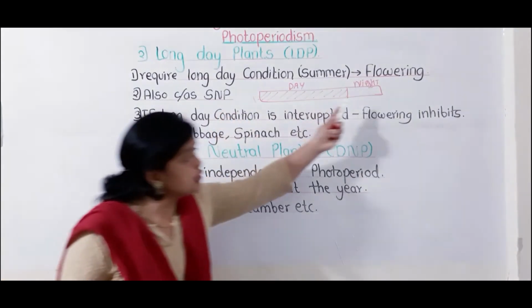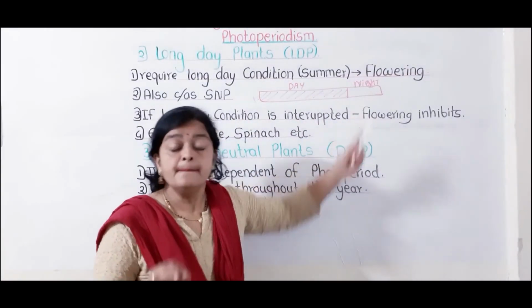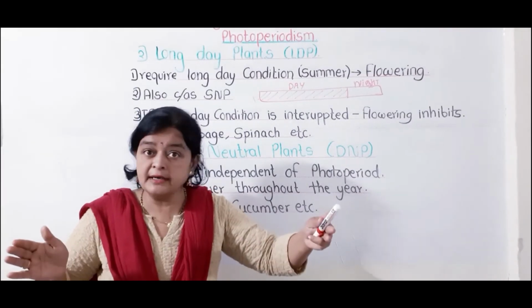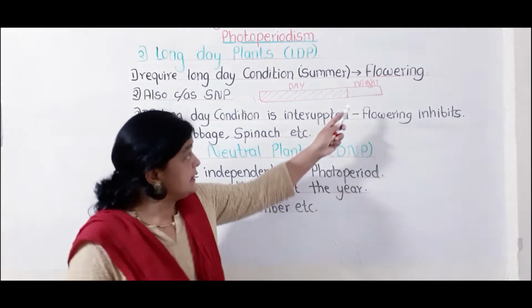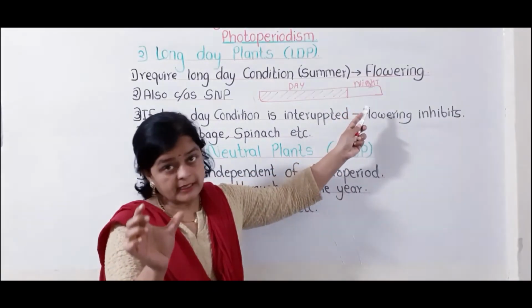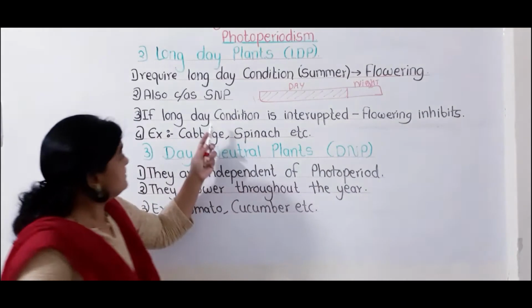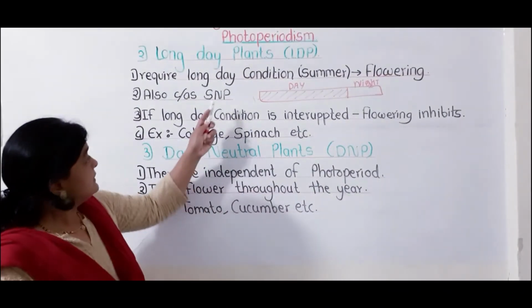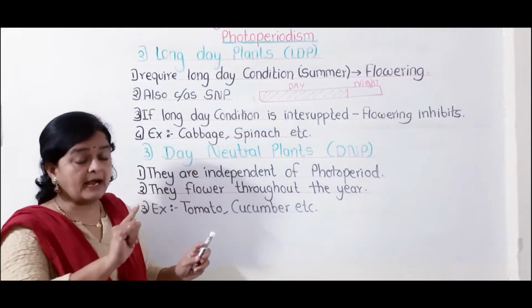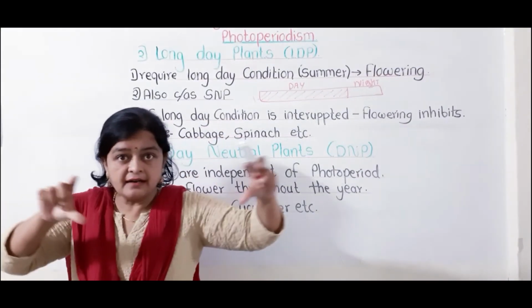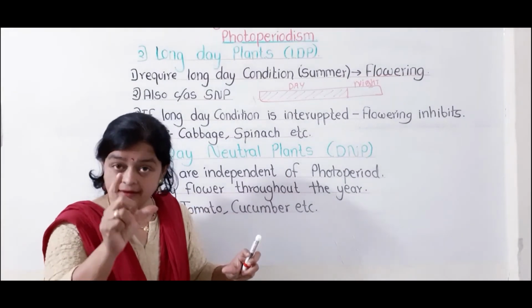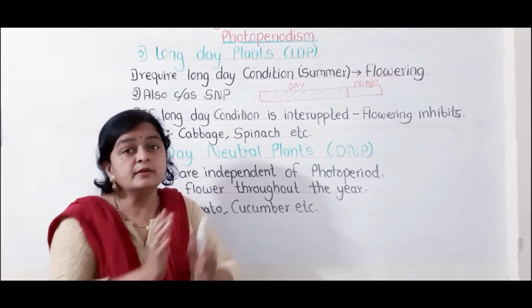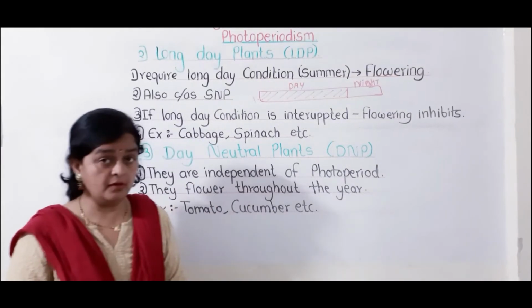SNP, short night plants, because they require a very short dark period. Long day condition they require, but only a very short night condition is required. Okay, then what is the condition? See, this is short night plants. In long night plants we have studied, if the dark condition is interrupted by a single flash of light, those long night plants do not induce flowering. The same thing has happened here also.